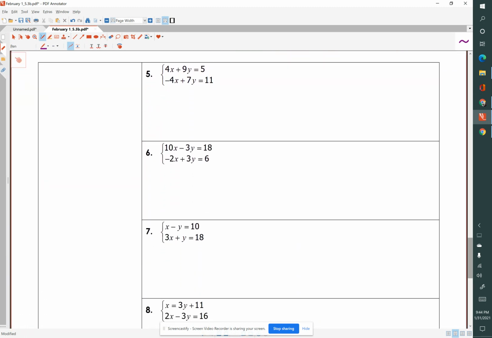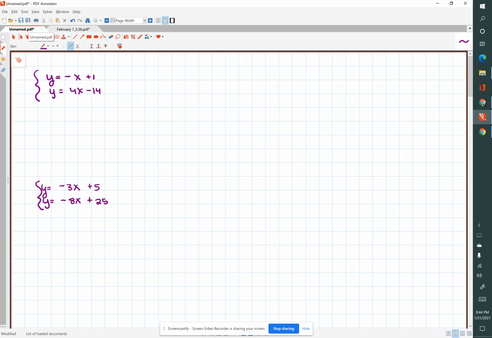But before we start these problems, I want to review systems of equations by solving them by elimination. We had the 4 steps. Step 1, make sure these equations are lined up, x's over y's, so we can add and subtract appropriately.